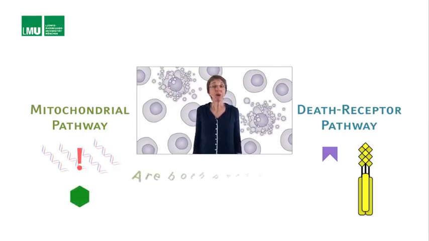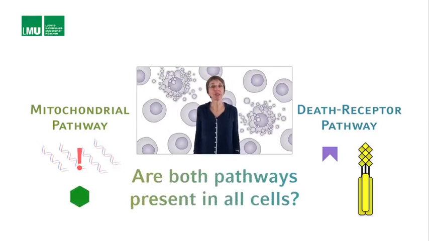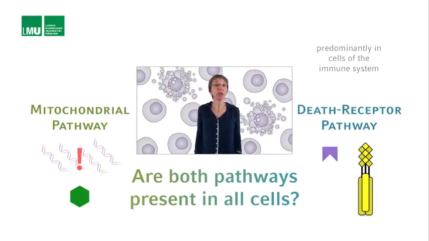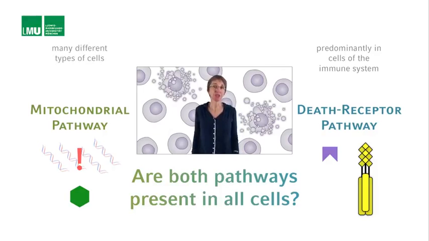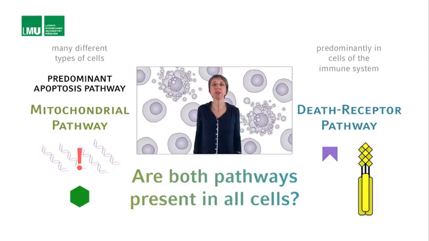Are both pathways present in all cells? The death receptor pathway is predominantly found and used in cells of the immune system, but not exclusively. The mitochondrial pathway, in contrast, is found in many, many different types of cells, including cells of the immune system. It can therefore be regarded as the predominant apoptosis pathway.